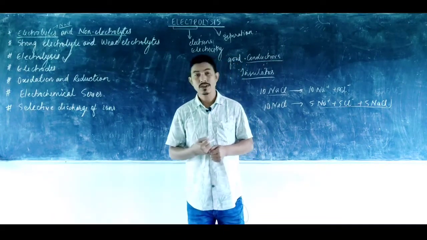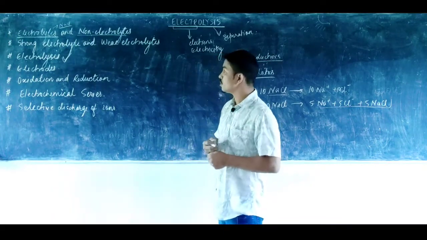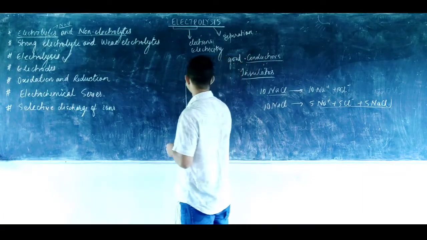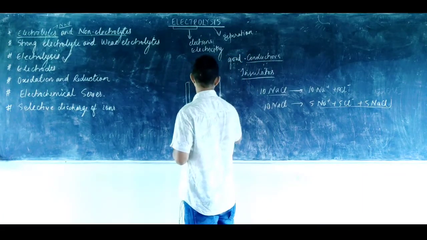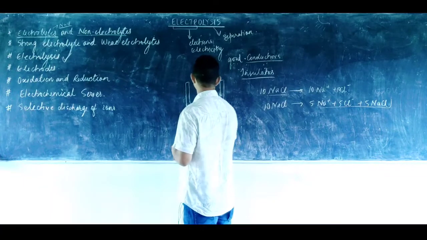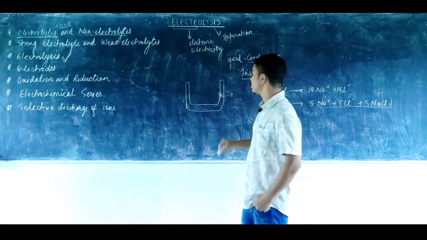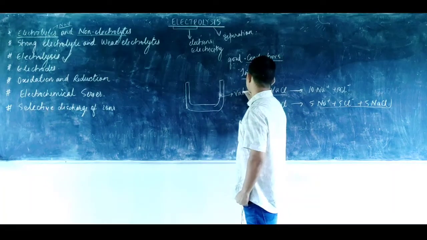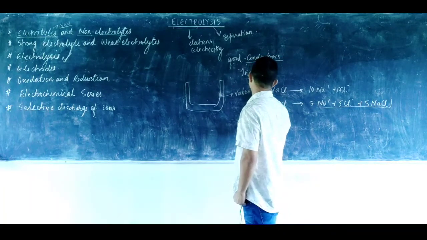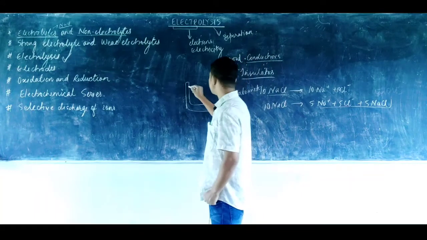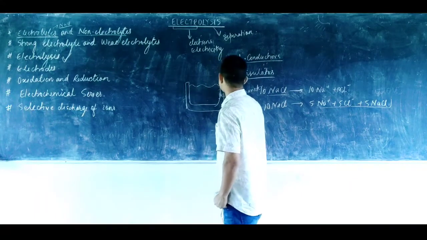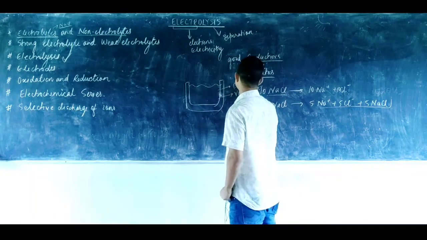Now this process of electrolysis is carried out in a special vessel, which is a poor conductor of electricity. The vessel in which the process of electrolysis is carried out is known as a voltmeter. In this voltmeter I take a liquid, and this liquid is known as an electrolyte.